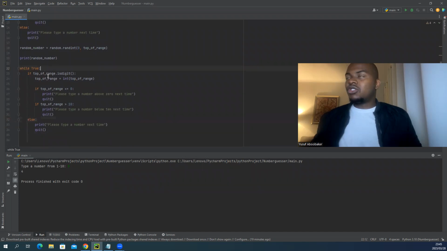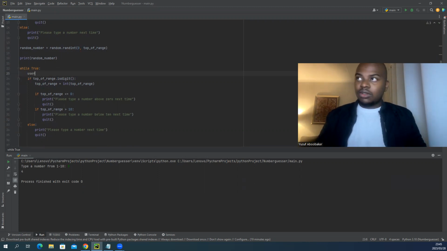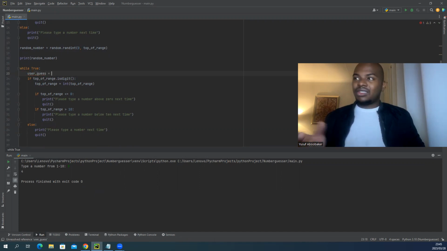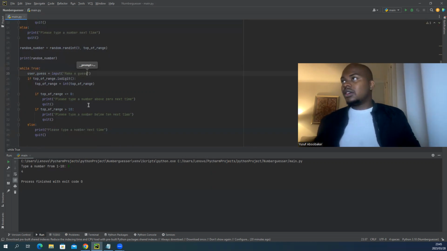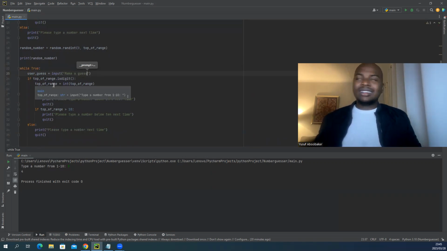So while true, we want to introduce a user to make the guess again, because we have to do it within the while loop. So I'll introduce a variable called user_guess. It's an input function, so they must input something. Make a guess, okay? So this is where they make a guess. Of course the guess has to be a digit, so it'll pass through all of this, has to be between 1 and 10, it'll pass through this. Please type a number next time, okay? So it's all good.